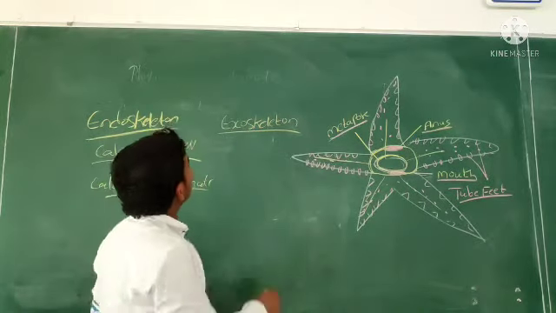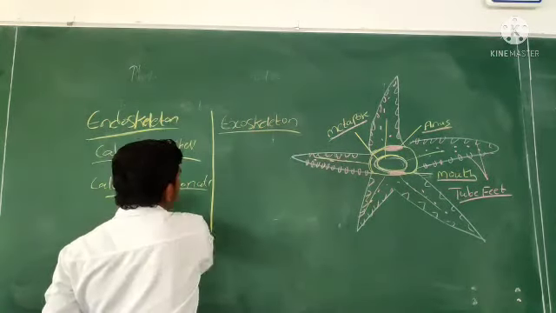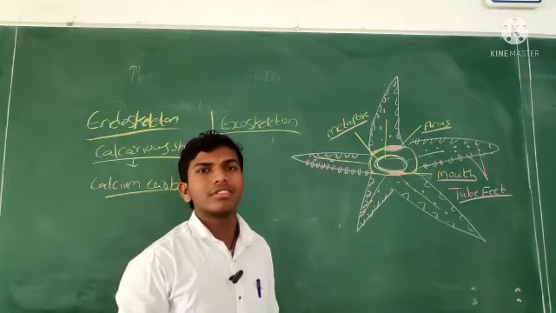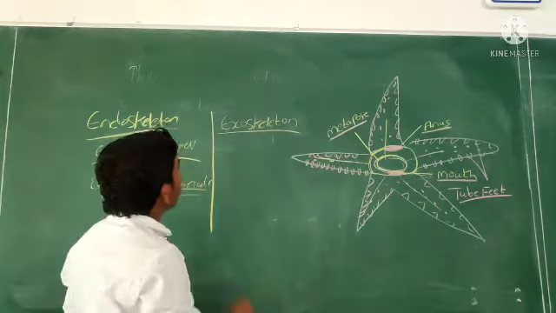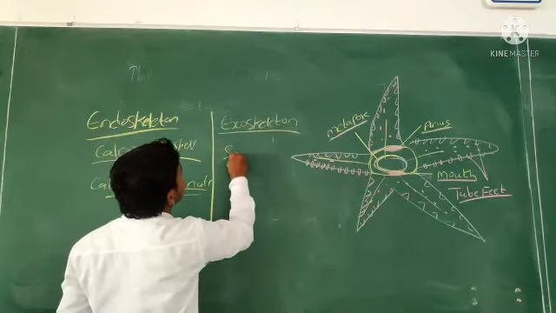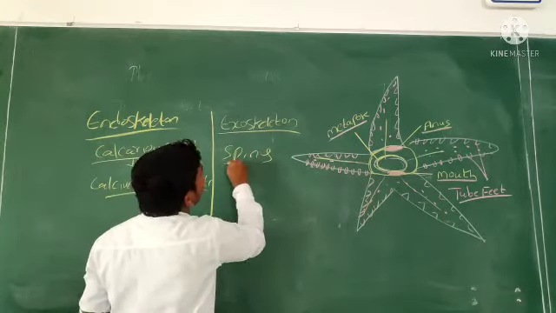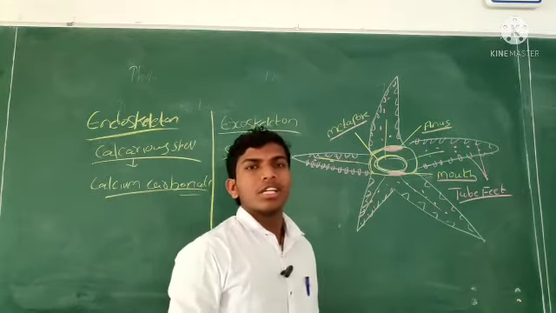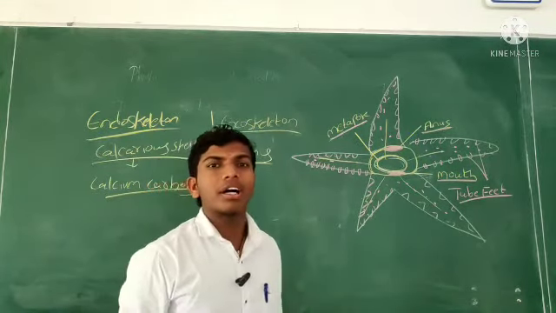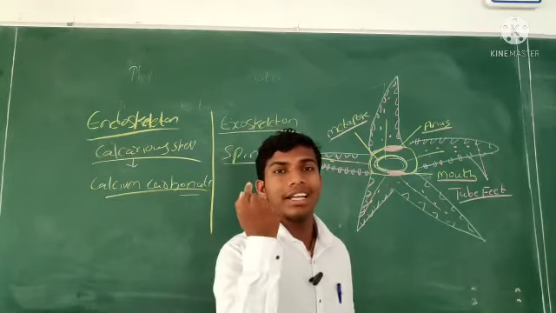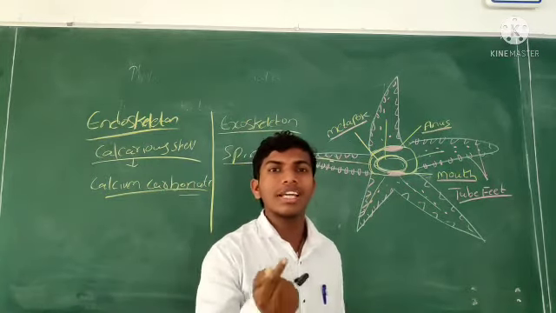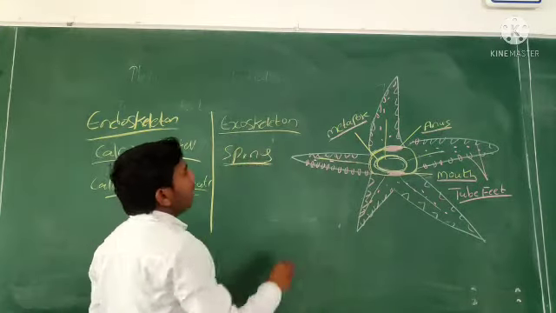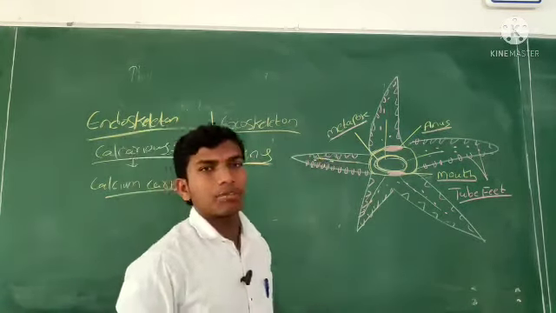And what about the exoskeleton? This is the hard substance made up of spines. The exoskeleton is covered with spines. Spines are nothing but needle-like, thorn-like structures. So, spines are the exoskeleton in Echinodermata.